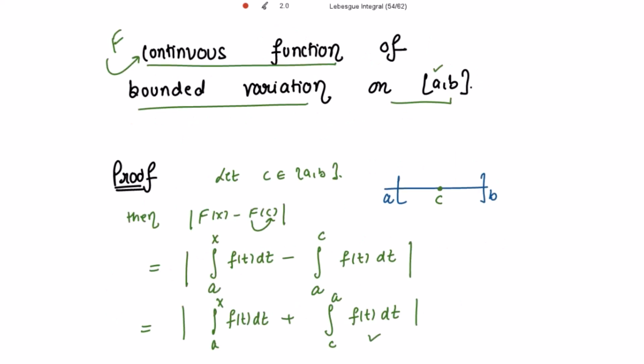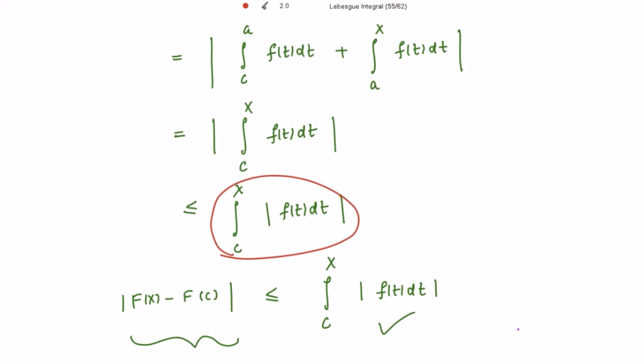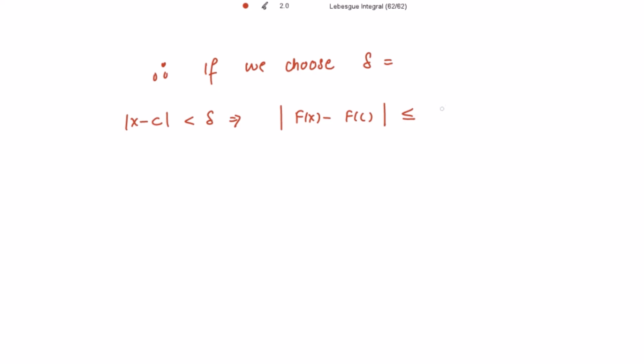Now we want to choose the delta. If we choose delta, we choose this later on, right? The modulus of x minus c less than delta implies the modulus of f(x) minus f(c) is less than or equal to, from the very start of the proof, the integral from c to x of the modulus of f(t) dt.